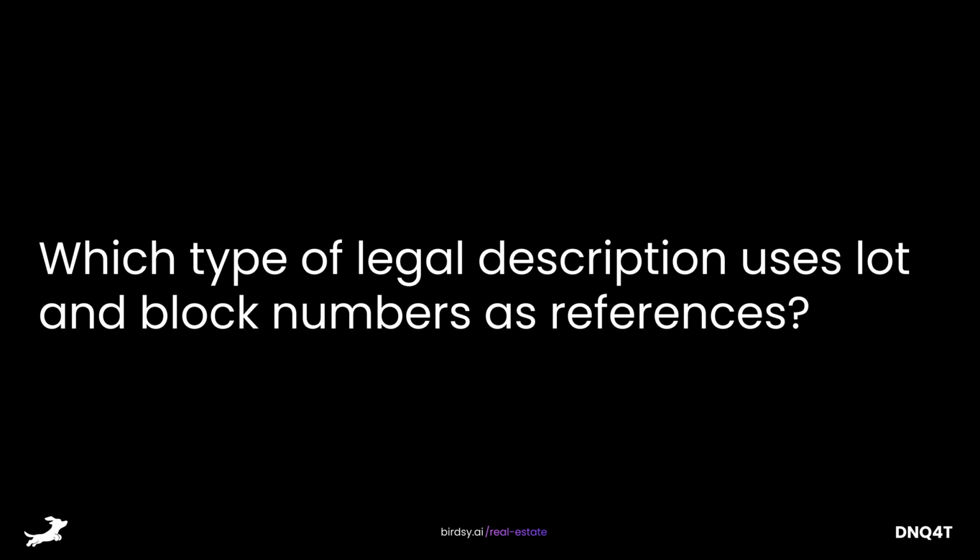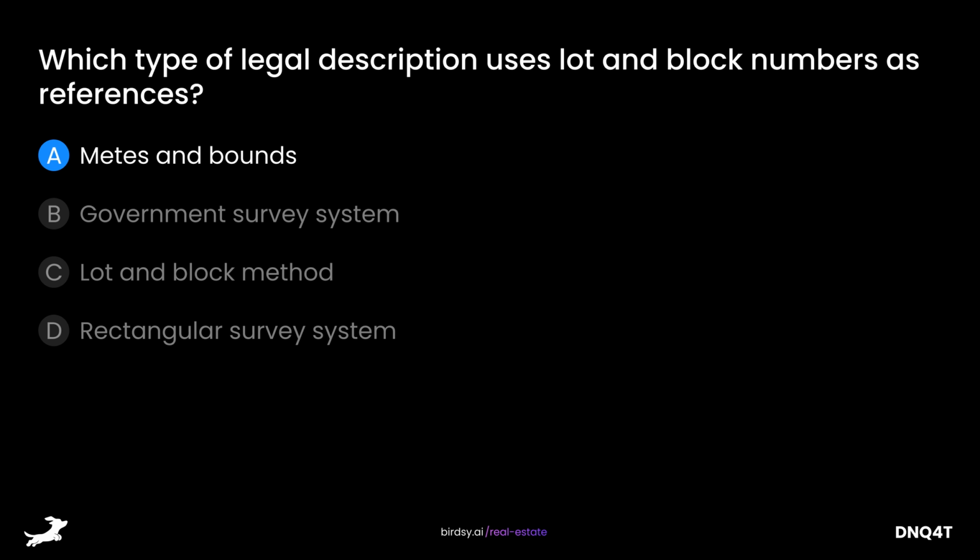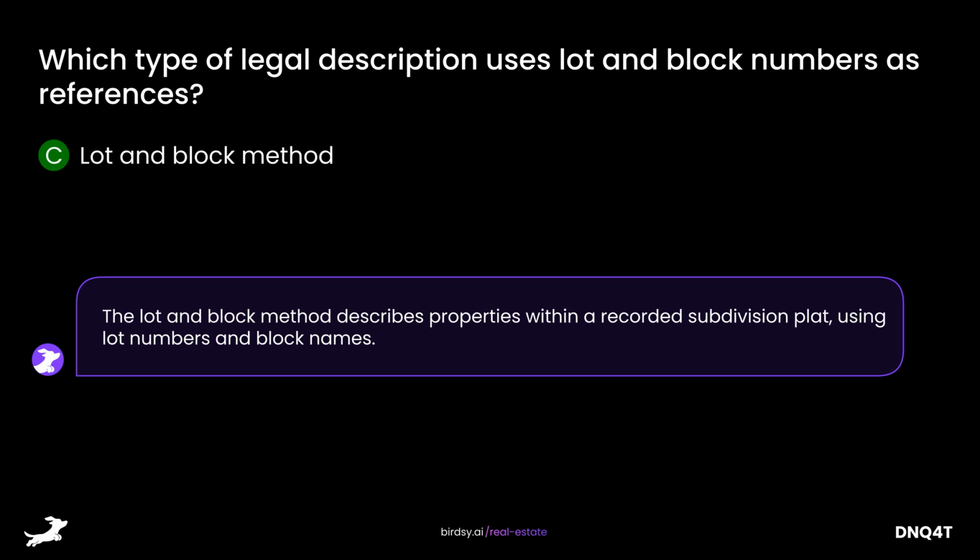Which type of legal description uses lot and block numbers as references? Is it A, metes and bounds, B, government survey system, C, lot and block method, or D, rectangular survey system? The answer is C, lot and block method. The lot and block method describes properties within a recorded subdivision plat using lot numbers and block names.